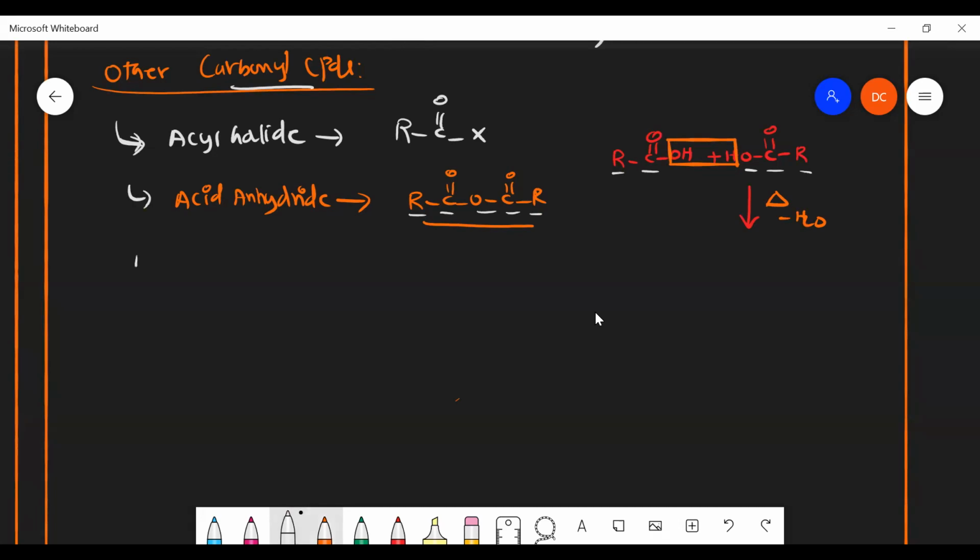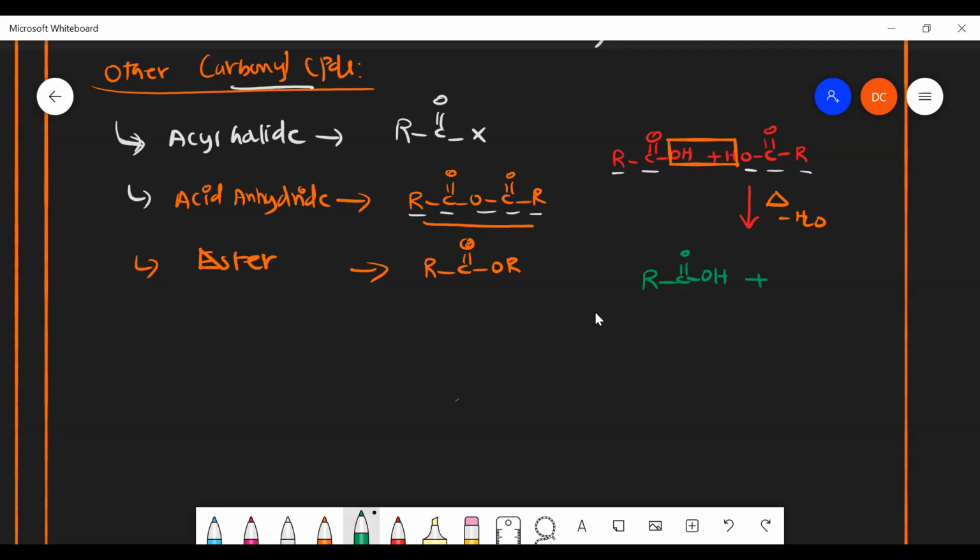And the next one is ester. What do you mean by ester? R C double bond O, OR. Very good. How will it get formed? Same thing, R C double bond O OH.